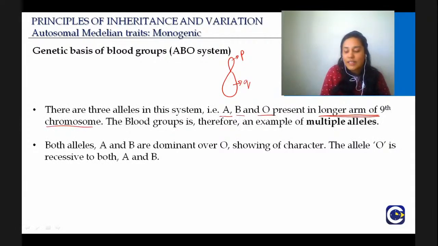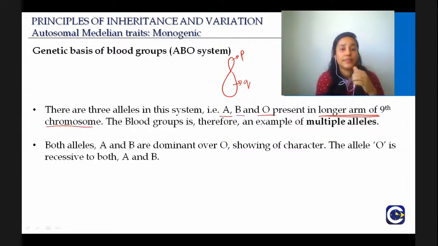And therefore, it is an example of multiple alleles, because there are 3 different alleles, A, B and O. Both alleles A and B are dominant over O. Thus, allele O is recessive to both A and B.